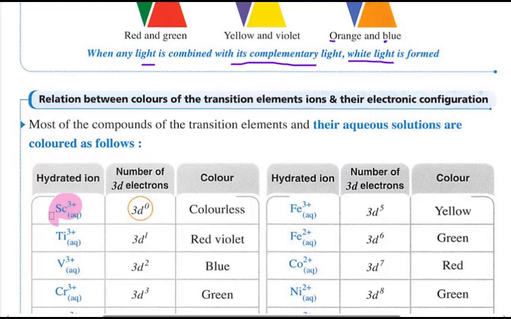When it forms positive 3, it loses 3 electrons, the 2 electrons from the 4s and 1 electron from the 3d. So 3d is empty, and the ion as a whole is colorless.